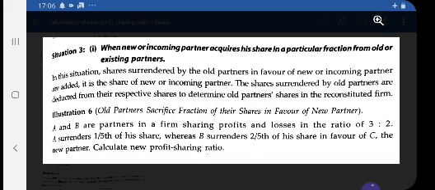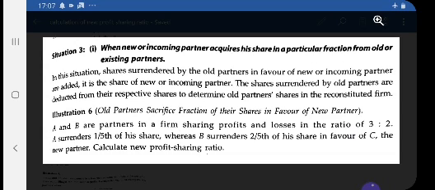But if it is written 1/5 from his share, then you need not calculate the surrender value, you just directly reduce that balance from the old share.